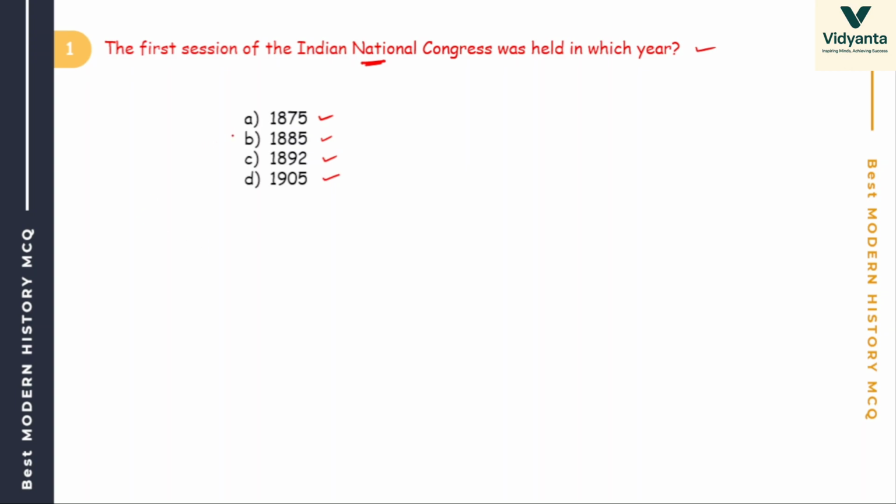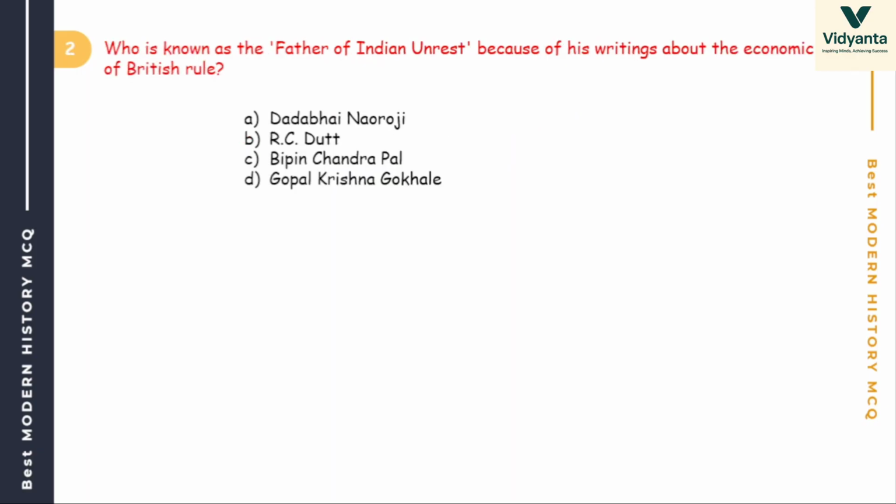The answer is 1885. And where was this session held? The venue is Bombay. And the president was W.C. Banerjee. Clear?